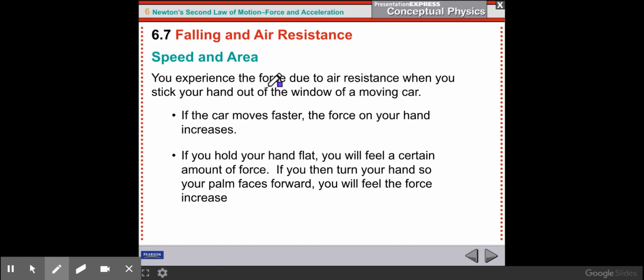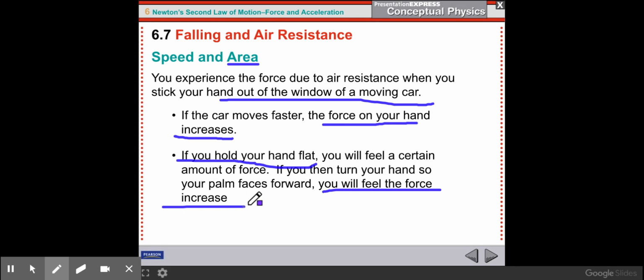Speed and area. You experience the force due to air resistance when you stick your hand out of the window of a moving car. Think about that. I'm sure you've done it before. As the car speeds up, the force on your hand increases. You can also notice that the area has an effect. If you hold your hand flat so that the smaller side of your hand is facing the oncoming air, you'll feel a certain amount of force. And if you turn your hand so your palm faces forward, now the air has a larger area to act on. It pushes on the palm of your hand instead of the side of your hand. You'll feel that the force increases.